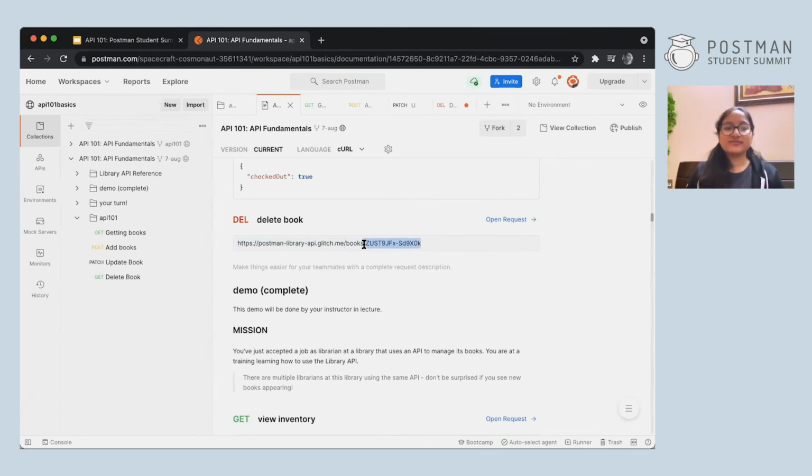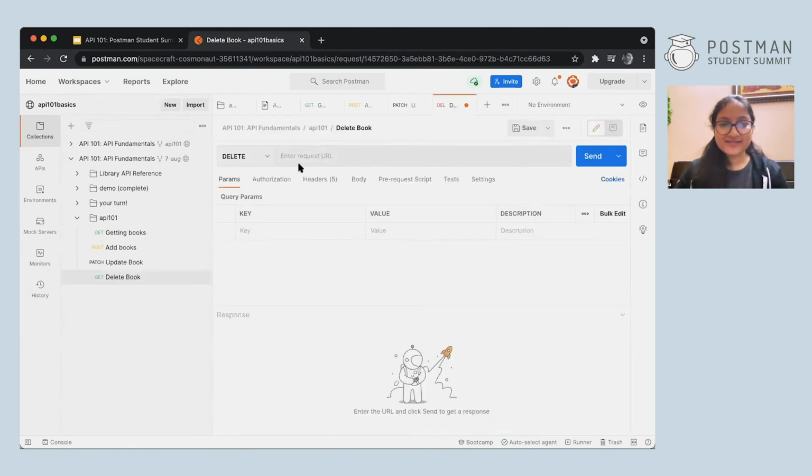All right. So what this means is for deleting, we have to copy this entire endpoint along with the path, and then add the ID of the book we want to delete. Now, I would recommend deleting your own book and not someone else's, because then the other person will get an error. Okay. So let's go back to the delete request.